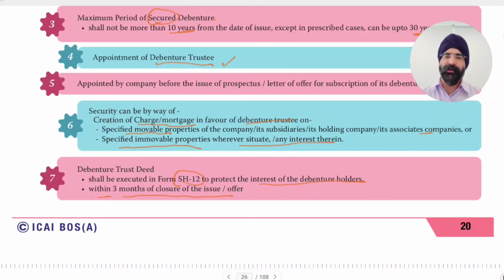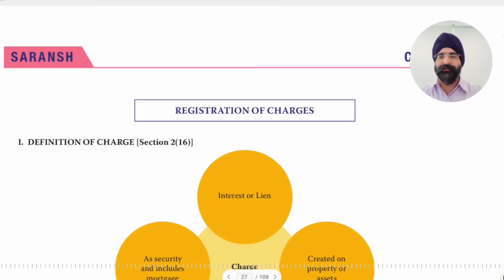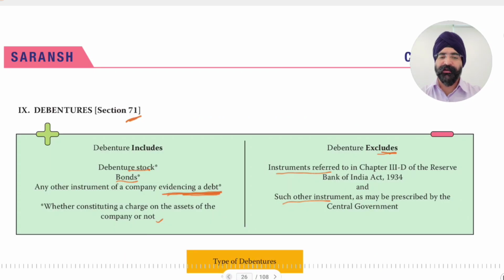Then after allotment, when the issue is closed, the offer is made and money is received, within 3 months of closure of the issue or offer, the debenture trust deed needs to be executed. Okay, so next we move to registration of charge. So charge, let's start in our next video.